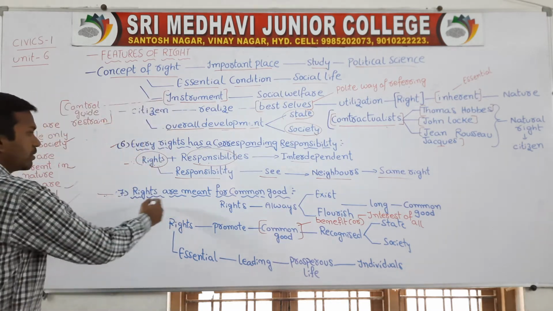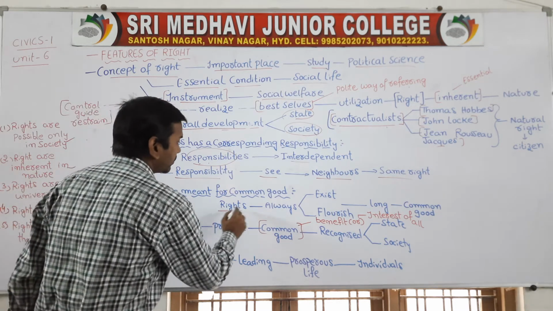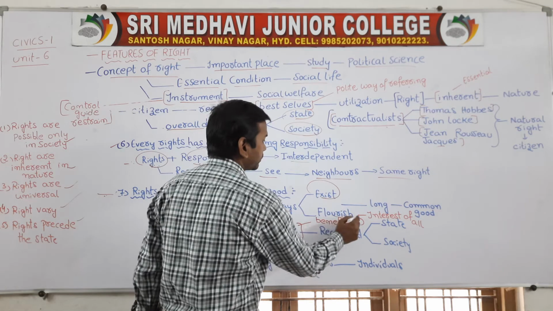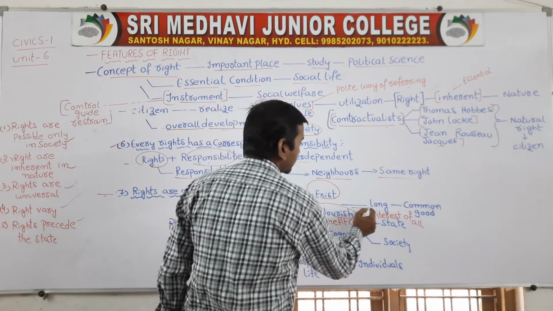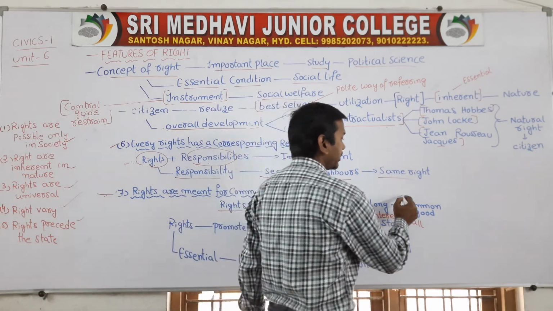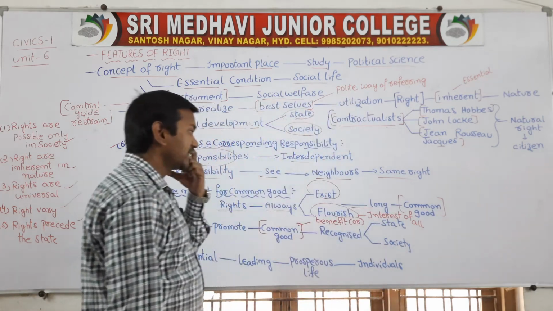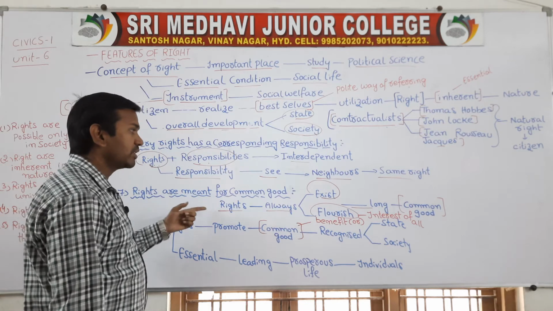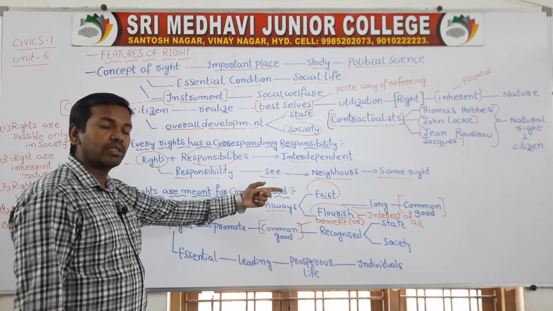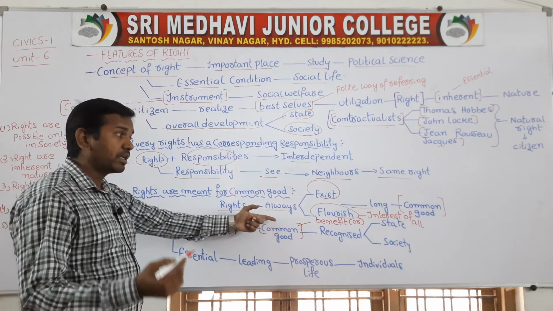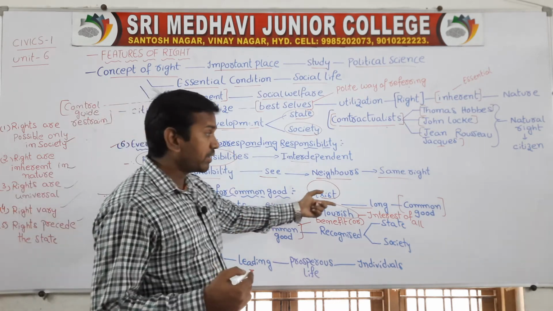Now I will go forward. The first important point: rights always exist and flourish, and this is useful for the common good. As long as there is a common good, rights will exist and develop. Even in the future, rights will exist and develop.